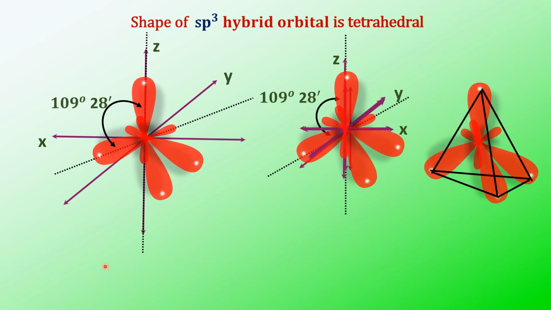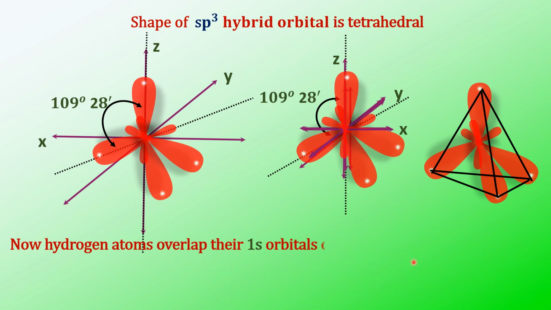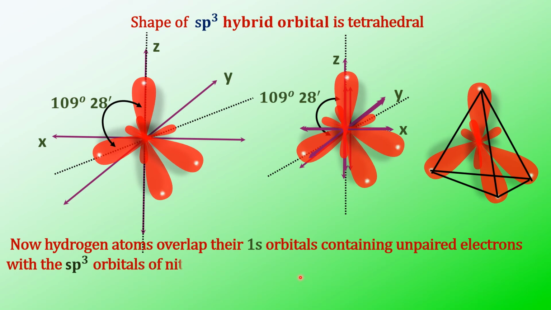Now hydrogen, which has the 1s orbital containing an unpaired electron, such three hydrogens with unpaired electrons overlap with the sp3 hybrid orbitals of nitrogen containing unpaired electrons. So it can form three bonds, because three hydrogens are overlapping with the three sp3 hybrid orbitals.